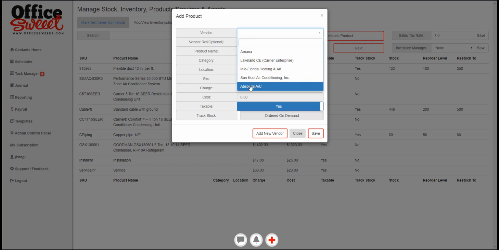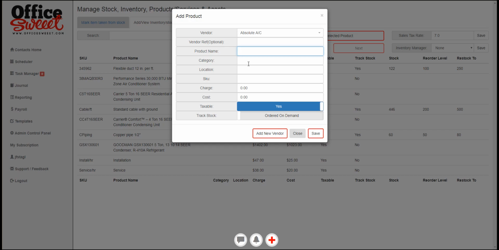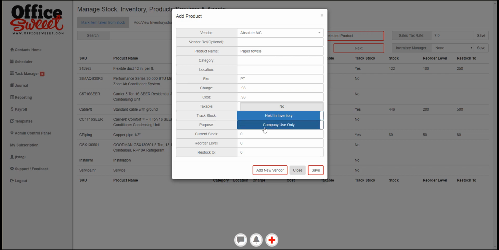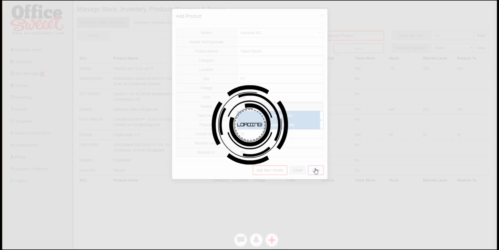So we put in here that the vendor is the company itself, and then we're going to just call it paper towels. And we can say that it costs 98 cents. Basically, we don't charge anything for it because we're not going to resell it. It's not taxable, and it's not for resale, for company use only. What we want to say is we got 12 in stock, reorder level when we get down to 6, and we want 20 of them, and we'll save that.